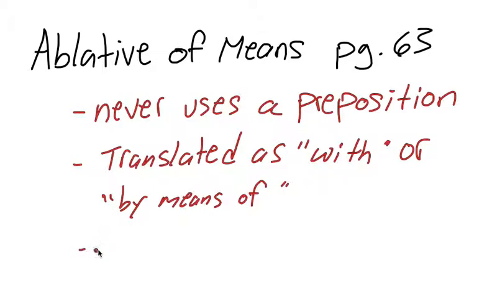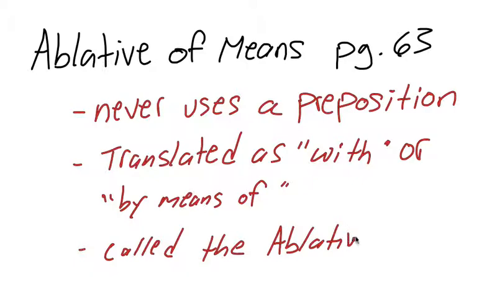And sometimes the ablative of means is called the ablative of instrument. And so it's a concrete thing that you use to do some other action with. Okay, so let me give you some examples of ablatives of means in English and in Latin.